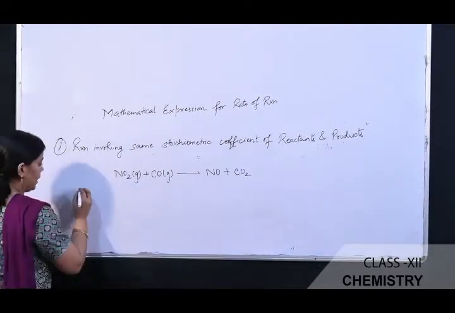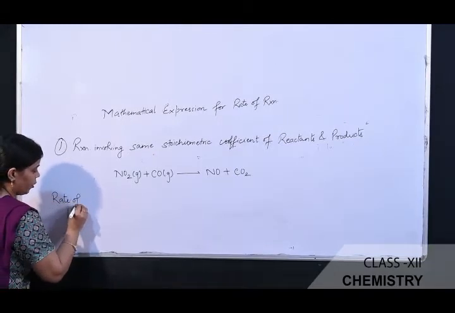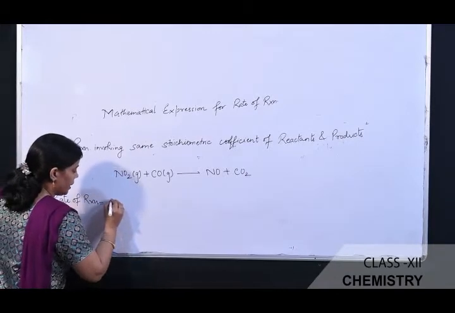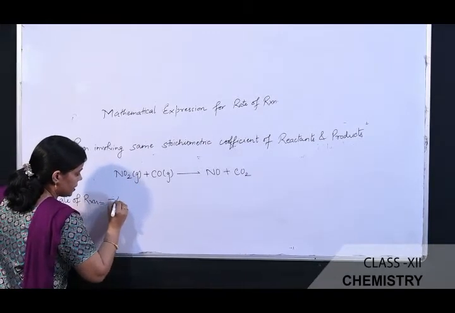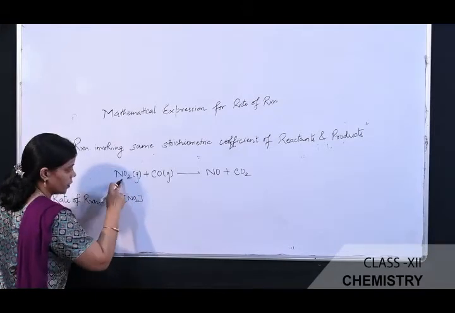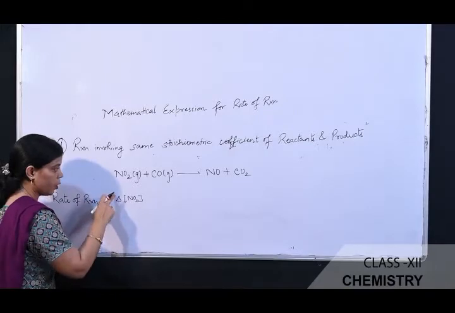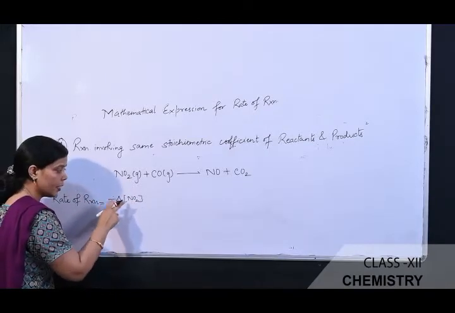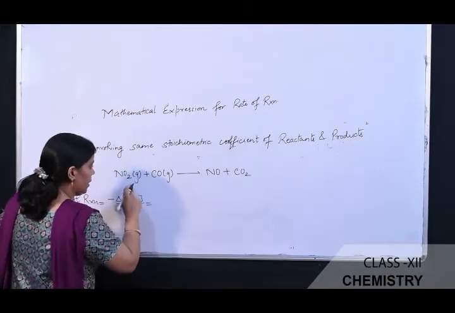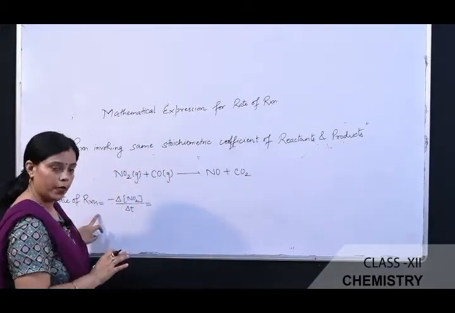So mathematically we can express the rate of a reaction. The rate of reaction can be mathematically expressed as minus delta change in the concentration of NO2, that is the reactant, and before the reactant we place a negative sign because the concentration of the reactant decreases, divided by time taken. Similarly, for each and every reactant we show the rate of the reaction.